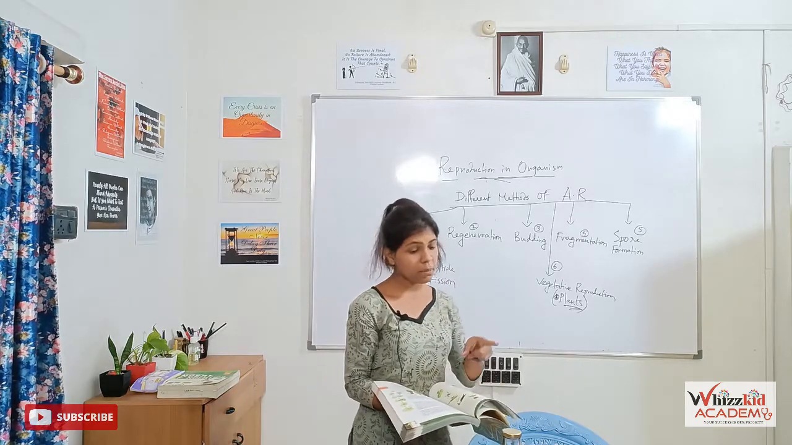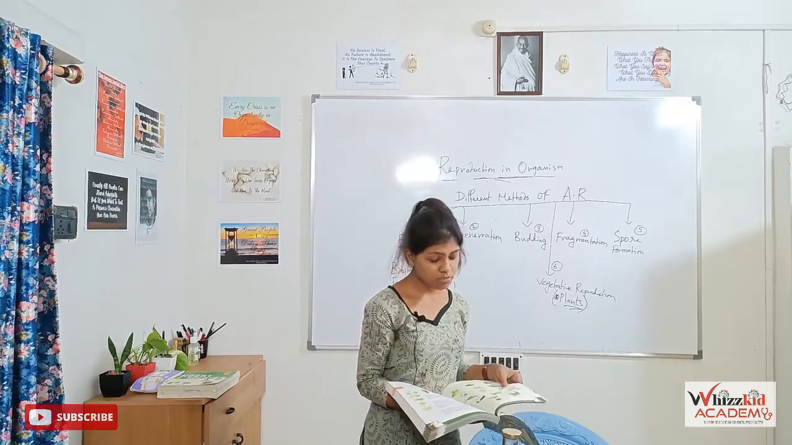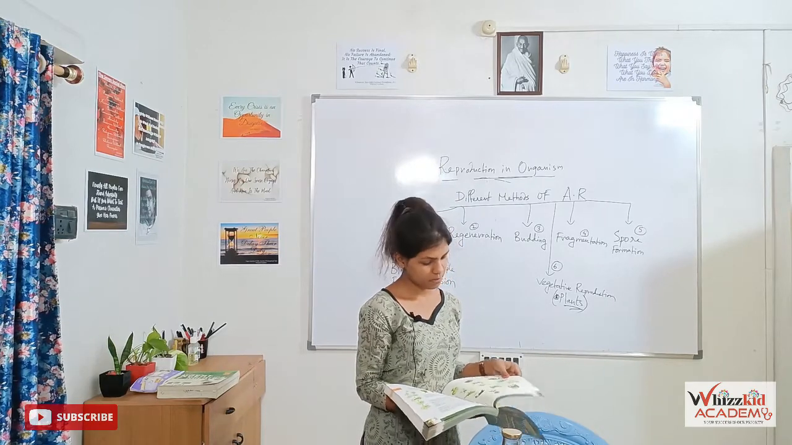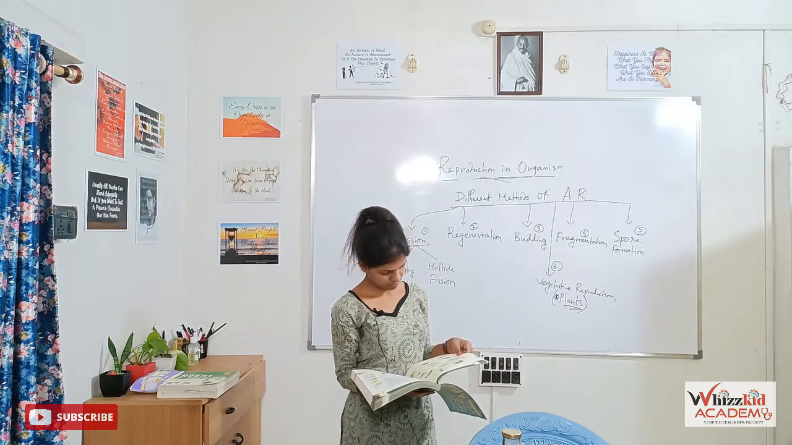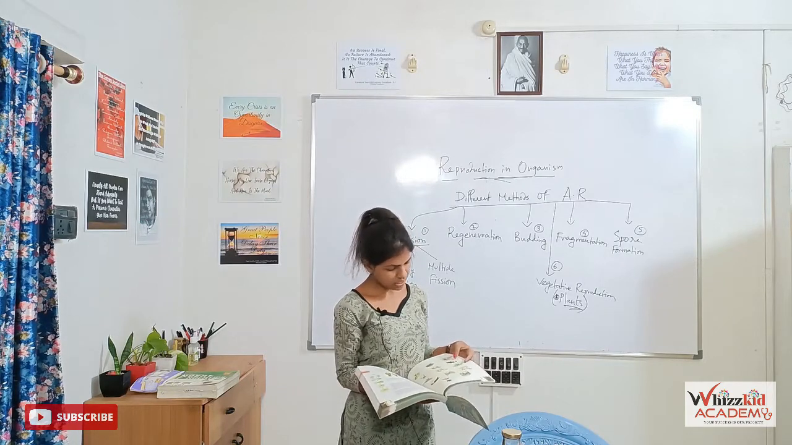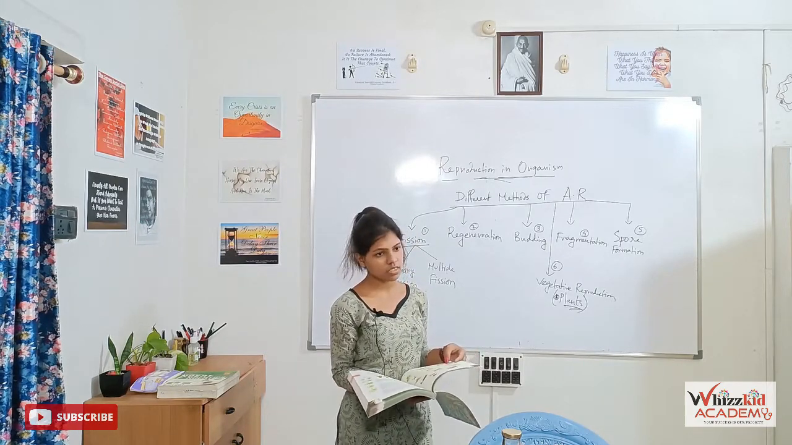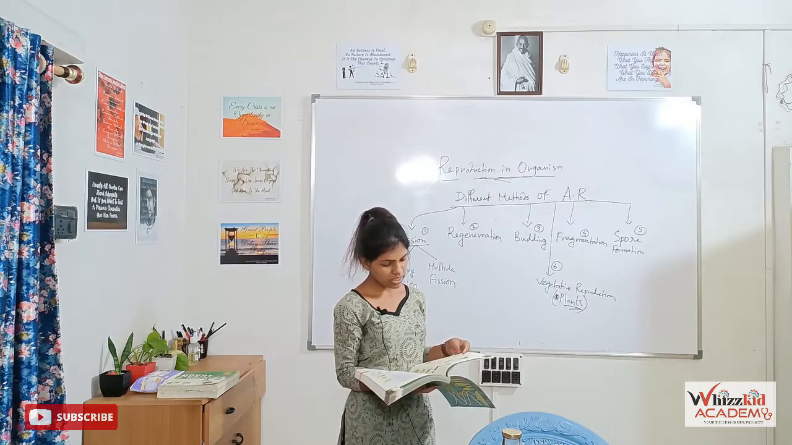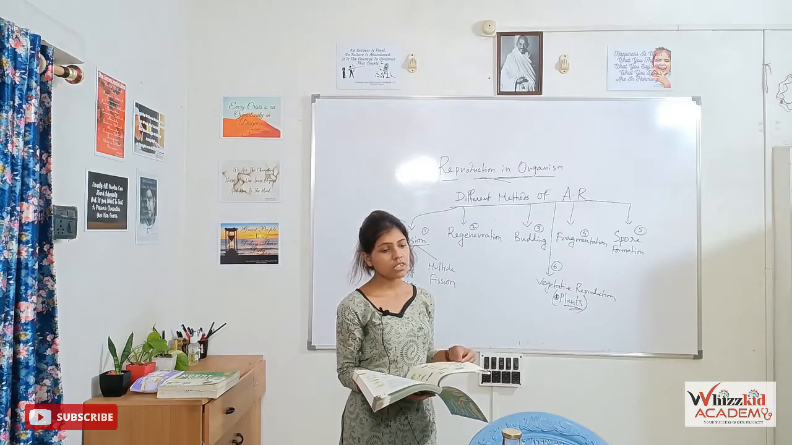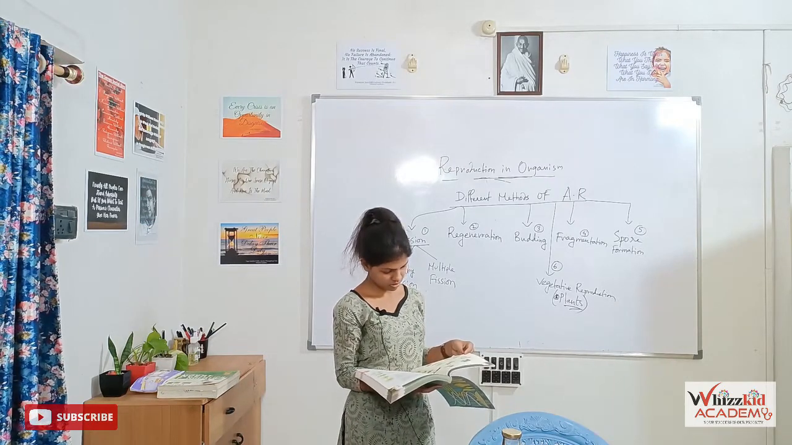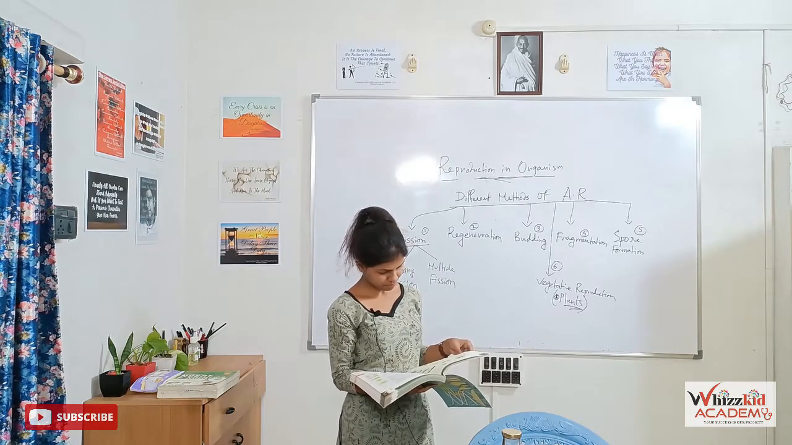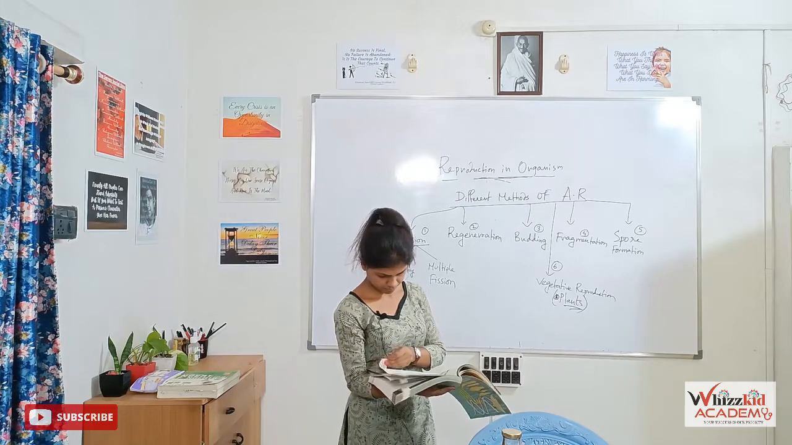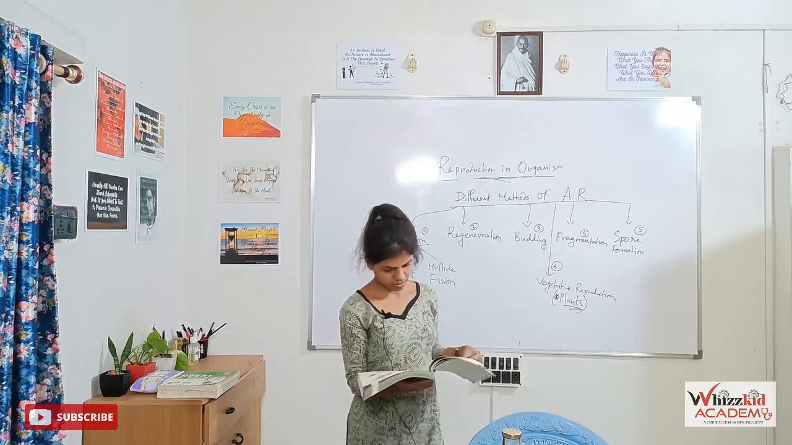Okay, lifespan of crow is 15 years. There are so many, like crocodile is 60 years. Butterfly 1 to 2 weeks.